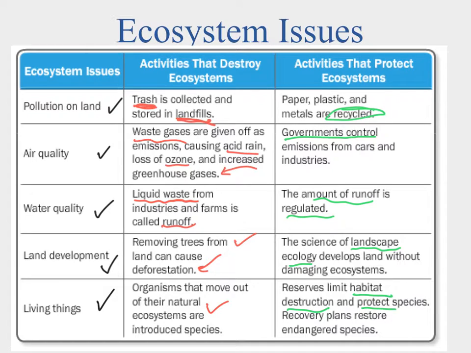We can also protect species this way, and then we start to develop these recovery plans to try and help them heal. So these are a lot of the issues that we're dealing with regarding human impacts on the ecosystem, and they all have things that we can do to make it better. We might not be able to eliminate the issue, but if we can make it better, it'll be better off for us in the long run.